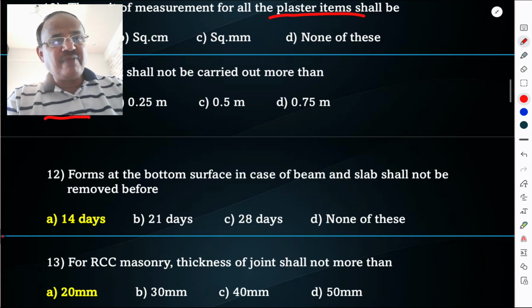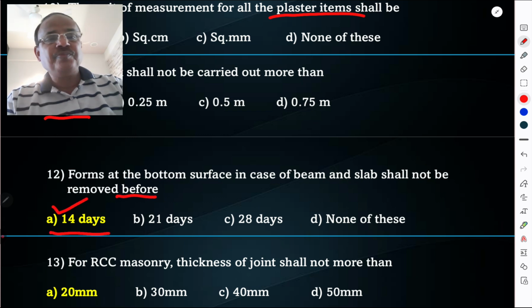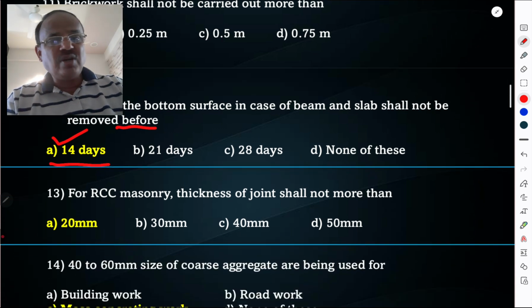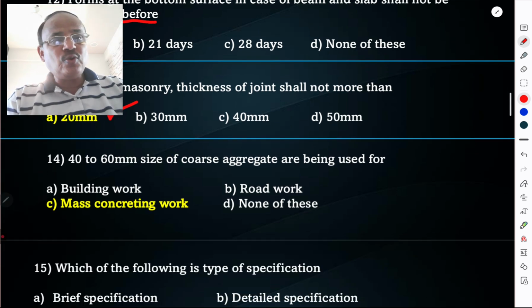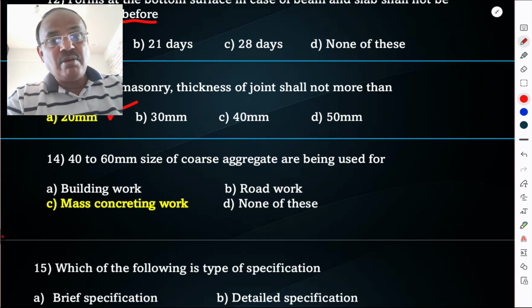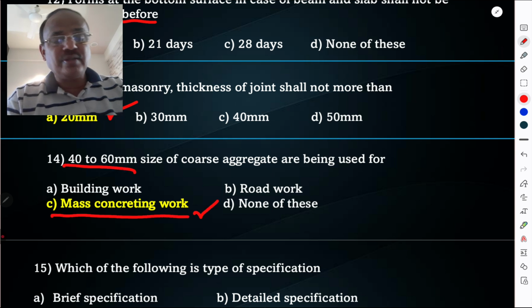Forms at the bottom surface in case of beam and slab shall not be removed before 14 days. It is very important. That is the minimum days. For RCC masonry, thickness of the joint shall not be more than 20 mm. For RCC masonry, 40 to 60 mm size of coarse aggregate is used for mass concreting work, because size is more, it is used for mass concreting work.